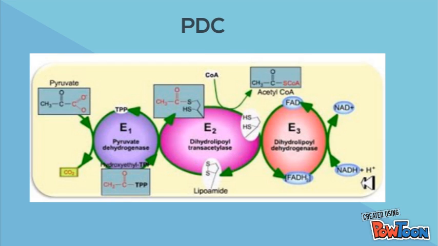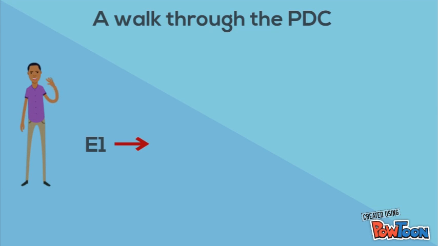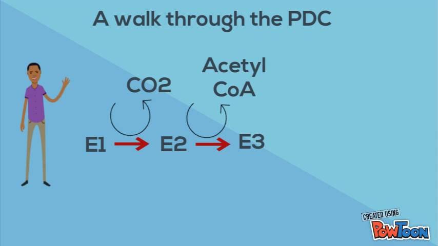That would be the pyruvate dehydrogenase complex, or PDC. It is responsible for converting pyruvate from glycolysis to acetyl-CoA so that it can enter the citric acid cycle. This is what the pyruvate dehydrogenase complex looks like inside of our body. The PDC is made up of 3 enzymes which are commonly referred to as E1, E2, and E3.